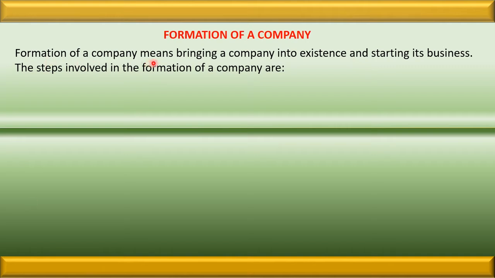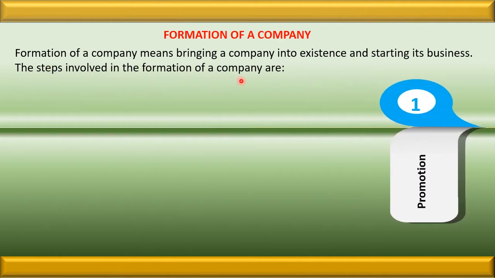The formation of a company or joint stock company means bringing a company into existence and starting its business. The various steps involved in the formation of a company are as follows. Number 1, promotion. Promotion is the first step in the formation of a company. It means conceiving a business opportunity and taking an initiative to form a company.